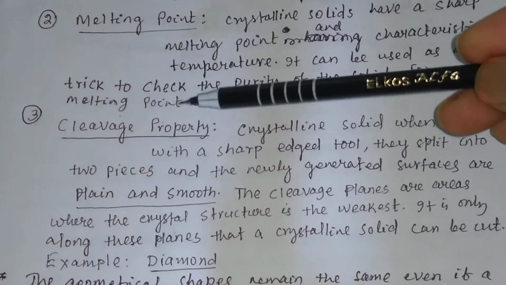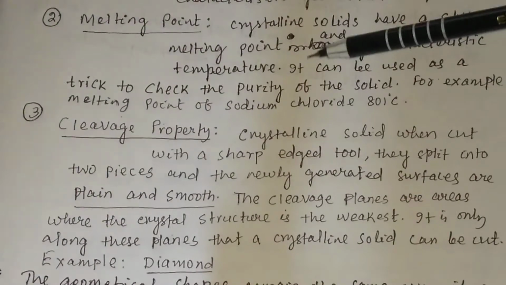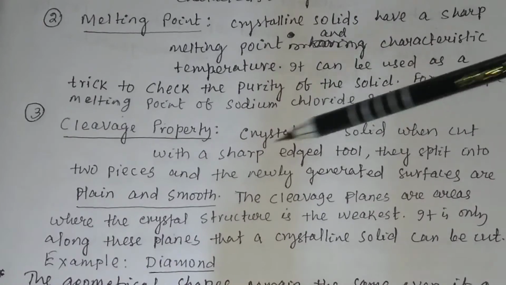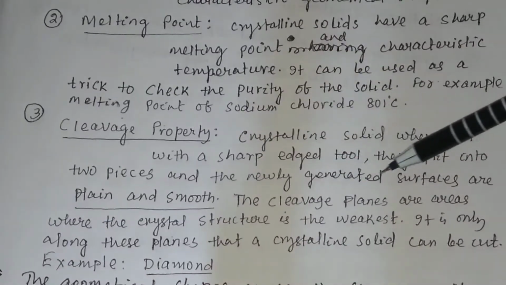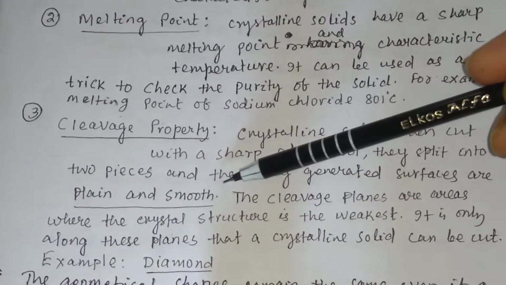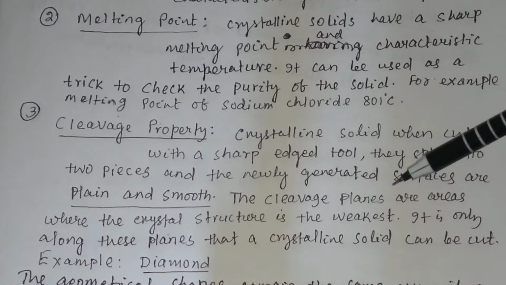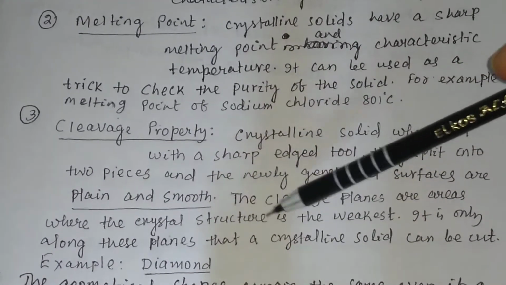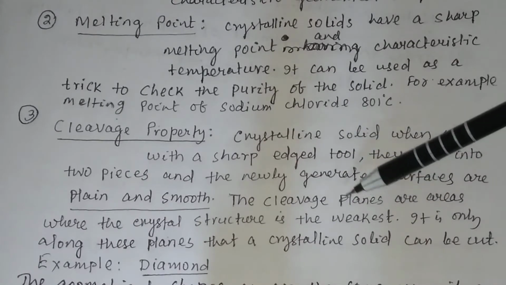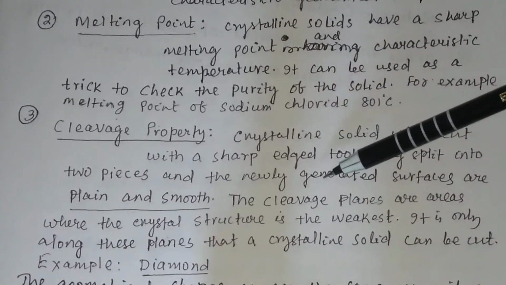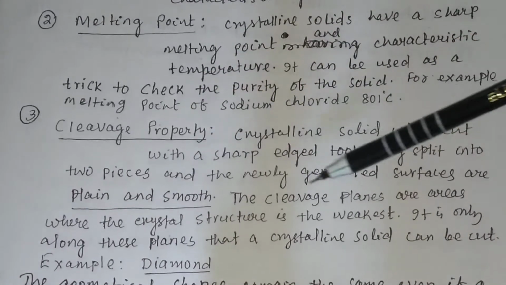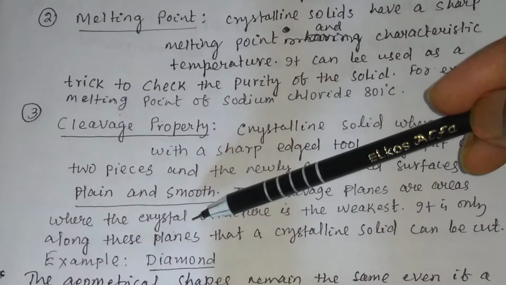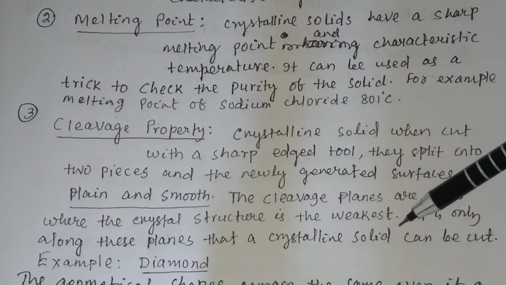The third property of crystalline solid is the cleavage property. When cut with a sharp-edged tool, a crystalline solid splits into two pieces, and the newly generated surfaces are plain and smooth. What are cleavage planes? The cleavage planes are areas where the crystal structure is the weakest. That is why we cut the crystalline solid at the cleavage surfaces, because they are the weak surfaces. It is only along these surfaces that a crystalline solid can be cut.